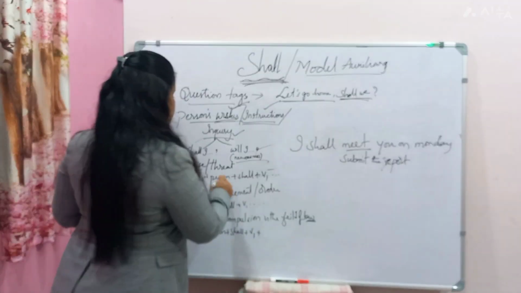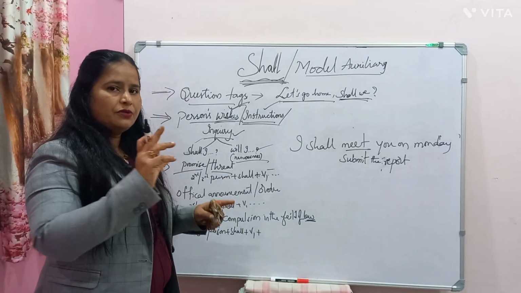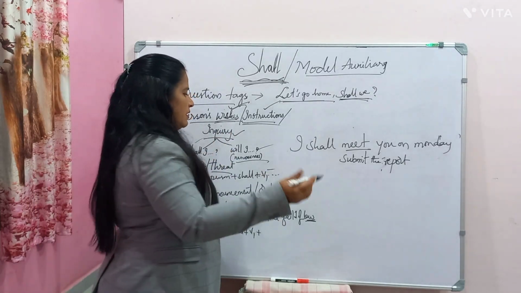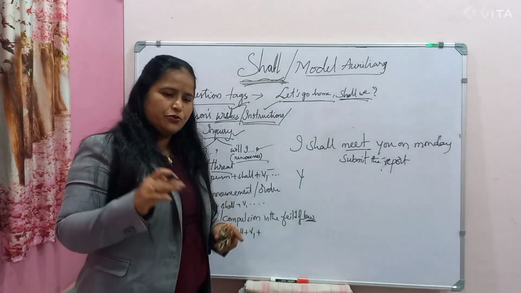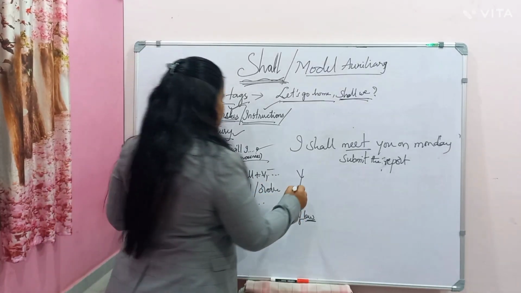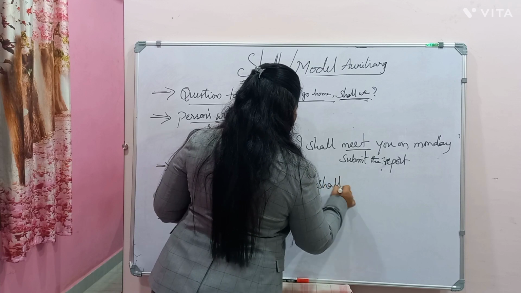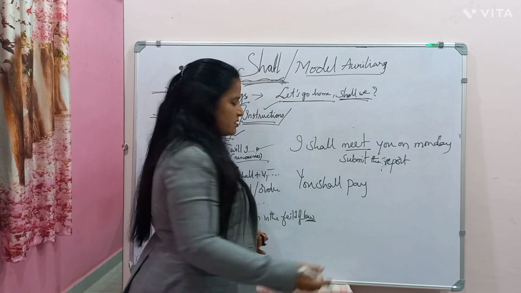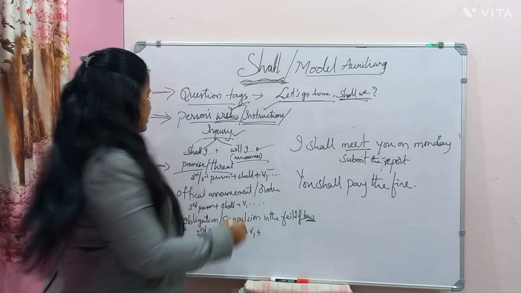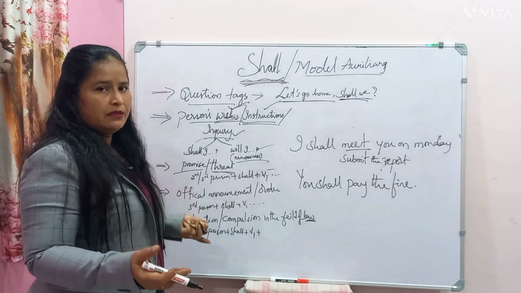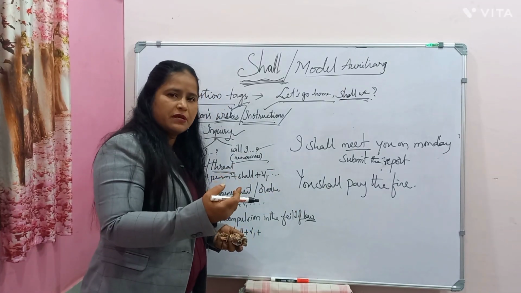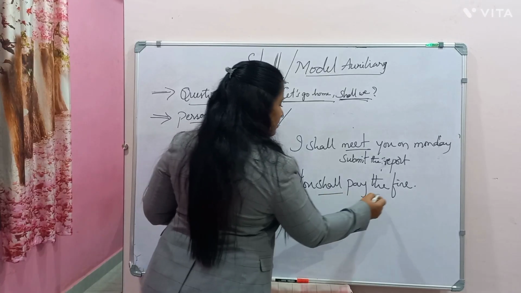So what is a threat now? A threat is when somebody is making you do something definitely, and if you don't do it, you are going to get into some trouble. For example, you entered a train and did not buy the ticket. Then what will they say? You shall pay the fine. So it's a threat, if you don't pay the fine. In the same way, exams are approaching. Now everybody here is an intermediate and SSC student. Your exams are approaching. What do you have to do? You shall pay the exam fee.